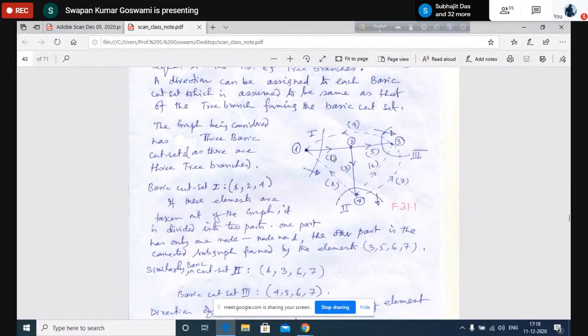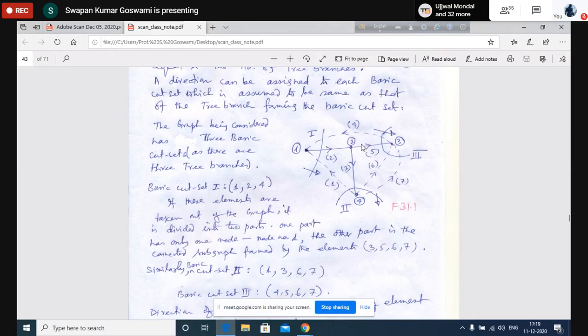This is called a basic loop because in this loop, 1, 2, 3 together is forming a loop, and in this loop there is one link only. Similarly, if I join element number 4 with the tree, then this basic loop will be formed: 2, 4, and 5 together.